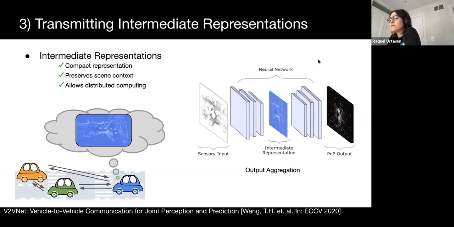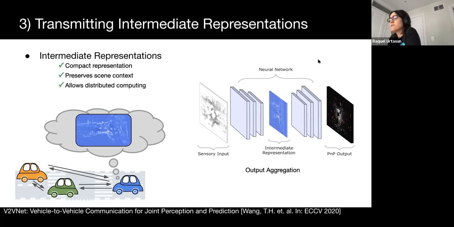To achieve the best balance of a small message size and improved performance, we propose transmitting intermediate representations of the neural networks performing joint perception and prediction. This gives us the best trade-off, as the intermediate representations are typically compact since they are highly compressible, while still containing information about the scene context. Also, their expressiveness is not limited, in contrast to output representations. Moreover, using intermediate features leverages distributed computation from multiple vehicles, as each vehicle first processes their own sensor data, and thus this computation is already done when received by the other vehicles.